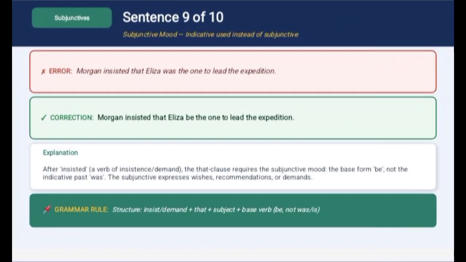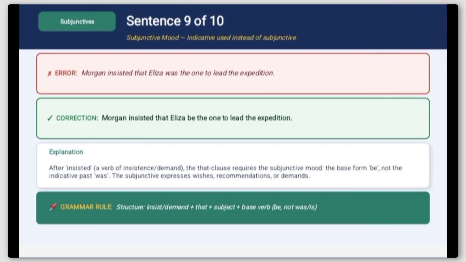Next sentence. The error sentence is: Morgan insisted that Eliza was the one to lead the expedition. The error is the verb was, the indicative past form. The correct sentence is: Morgan insisted that Eliza be the one to lead the expedition. Why? After insist, a verb of insistence or demand, the that clause requires the subjunctive mood. In the subjunctive, we use the base form of the verb for all subjects.